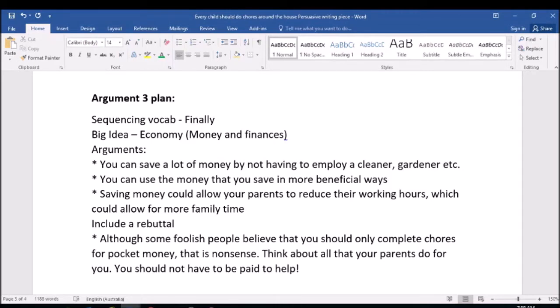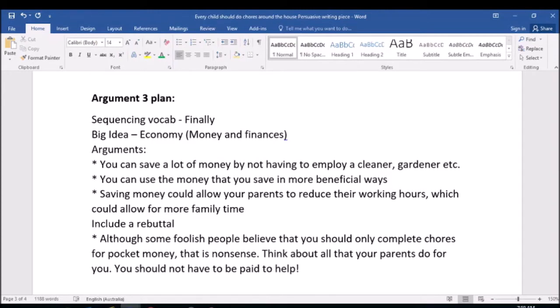The other thing that you'll notice is that the argument 3 plan is very similar to the argument 1 and argument 2 plan in regards to how I'm actually structuring it. Obviously the big idea is going to change and the arguments are going to change, but the structure basically stays the same. Only a little difference today, which I'll go through in a minute.